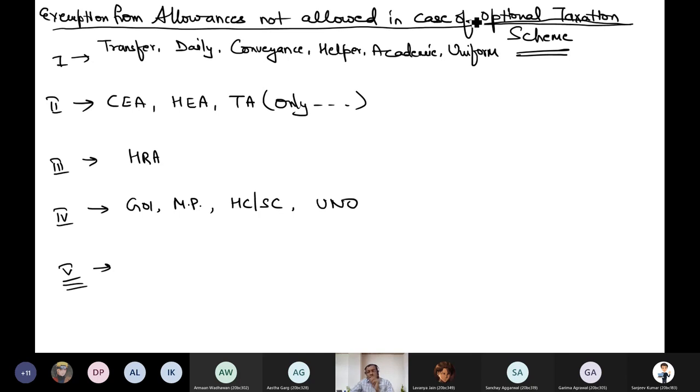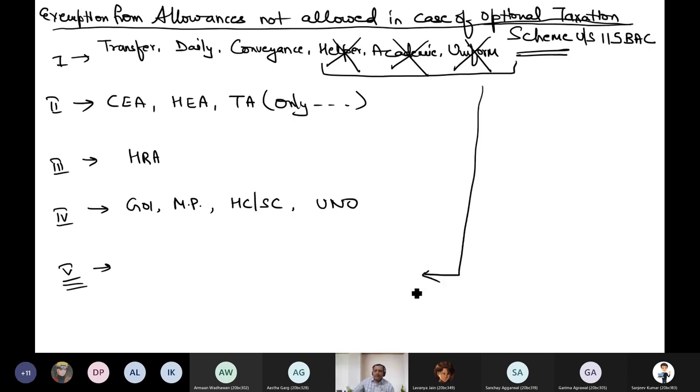Now, if you have opted for optional taxation scheme under section 115 BAC, no exemption will be allowed for helper allowance, academic allowance, and uniform allowance. Whatever you actually spent will be of no use if you have opted for optional taxation scheme. Your helper allowance will become fully taxable, or you can say that by default, these three allowances will be treated in category 5, fully taxable.